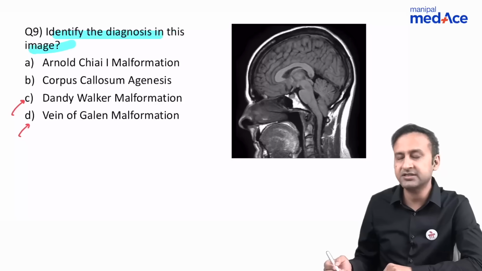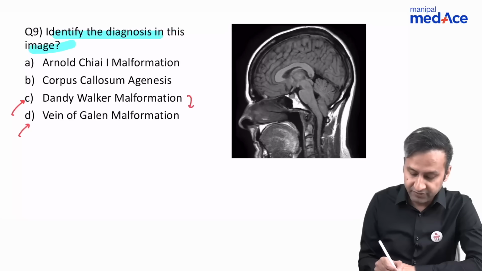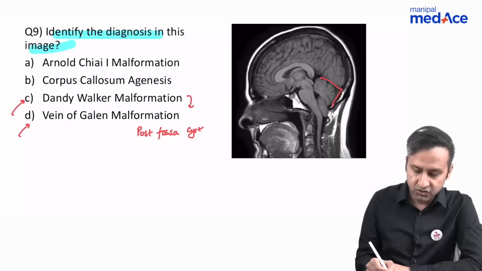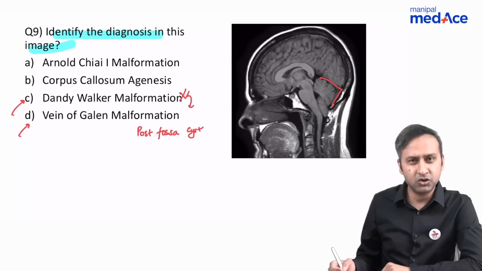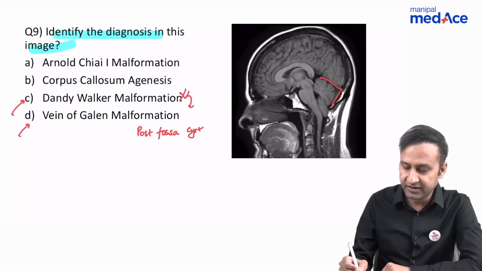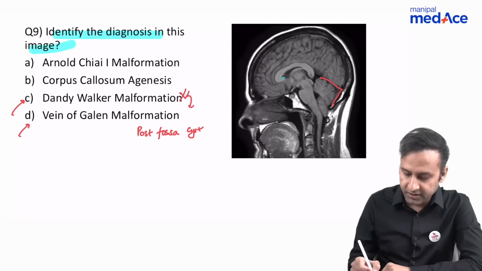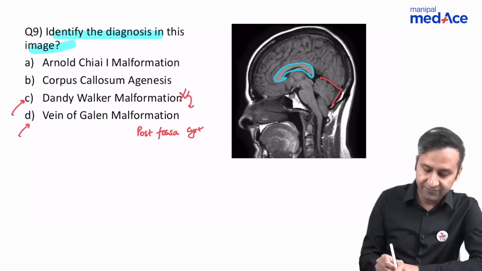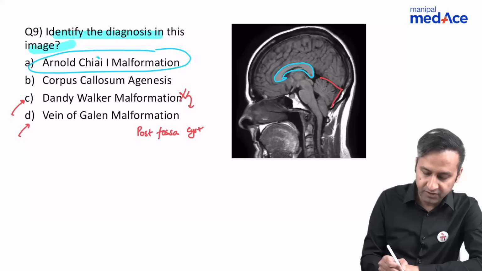Dandy-Walker, again we've discussed this in great detail. Dandy-Walker malformation is associated with a posterior fossa cyst, and the posterior fossa is enlarged in such cases. The posterior fossa looks normal sized. I don't see any cyst. So again, it's out of the question. Does it look like corpus callosum agenesis? Definitely not. I think it's the easiest to eliminate. You can see the corpus callosum very well outlined, so the corpus callosum is not agenetic. So we are left with just one option, Arnold-Chiari 1 malformation.